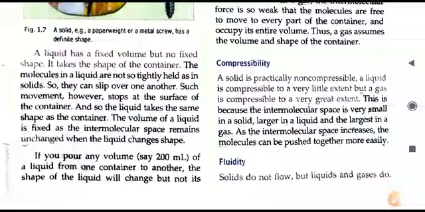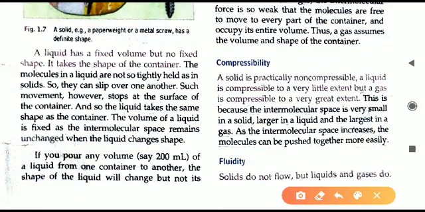Next is liquid. Liquid will have a fixed volume. What is volume? We have seen that earlier, in the beginning of the chapter. It is the amount of space that is occupied. So liquid volume will remain fixed, but it can take any shape. Whatever the container shape is, the liquid will take that shape.